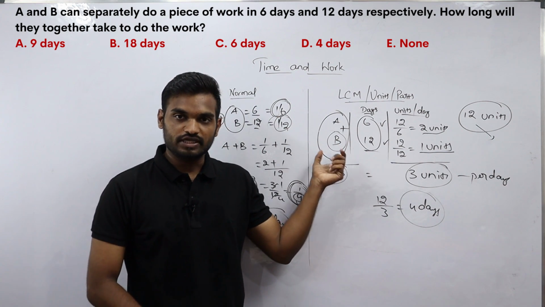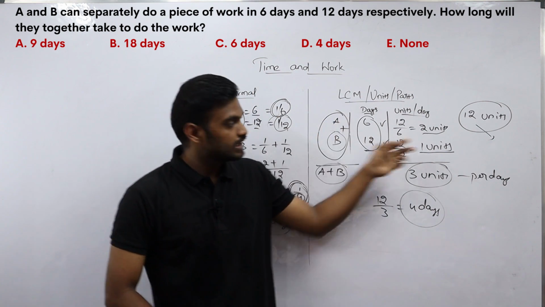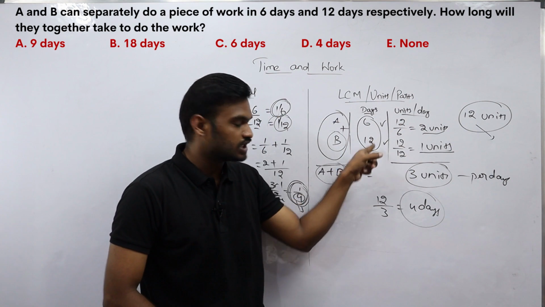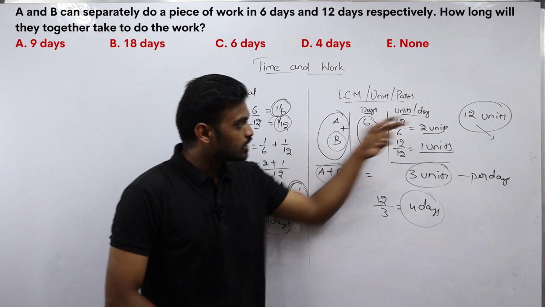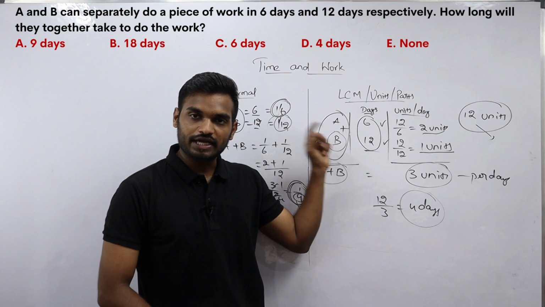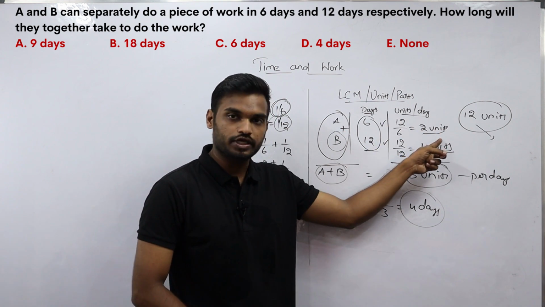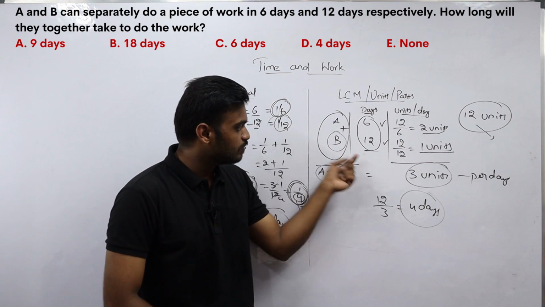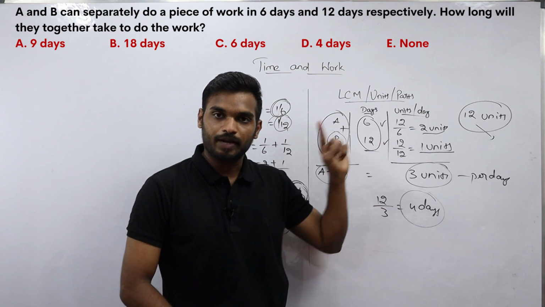See here, I will explain once again. Here the total amount of work to be done is 12 units, by taking the LCM of 6 and 12. A is completing 12 units of work in 6 days, so per day A is completing 12 by 6, that is 2 units of work. In the same way, B is completing 12 by 12, that is 1 unit of work per day.